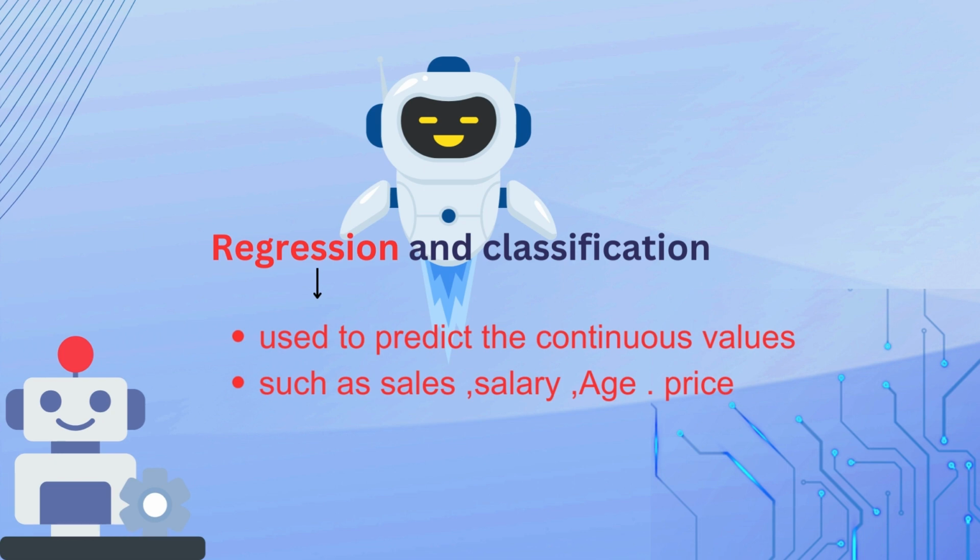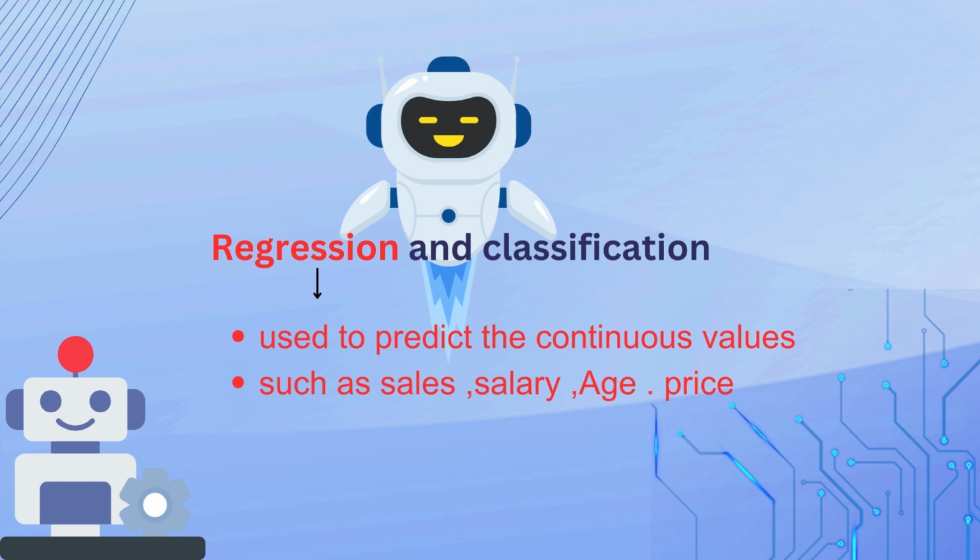For example, integers like 2, 3, 4, 5, 6, or 1, 2, 3, 4 and 2.5, 2.1, 1 lakh, 2 lakh. These kinds of values come under continuous values, everything except categorical values.